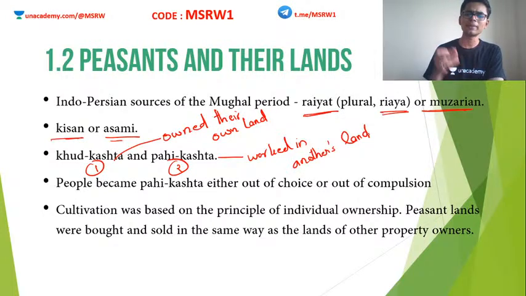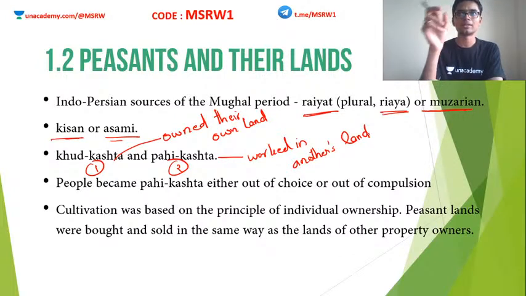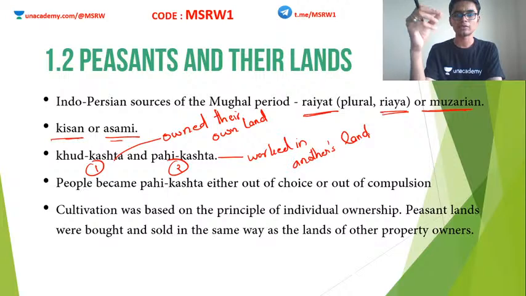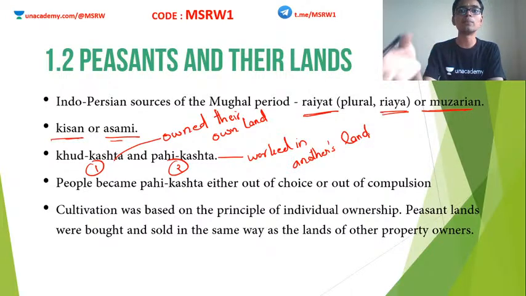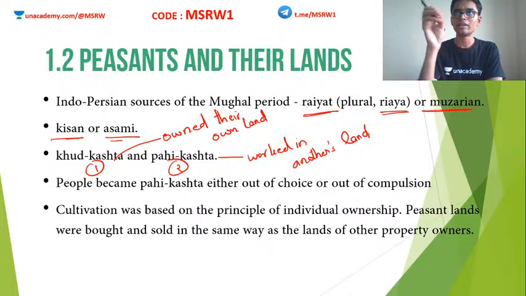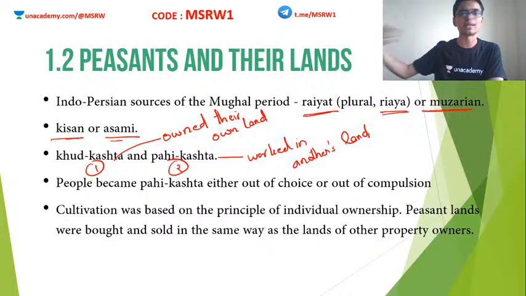Khud Kashta is very logical. If you have land of your own, then you will definitely work there. Pahi Kashta we have to study in a bit more depth, because Pahi Kashta can be both forced as well as voluntary. For example, consider a modern day scenario in 2020. Suppose you are working in corporate company X, and corporate company Y announces that they have a better salary package.